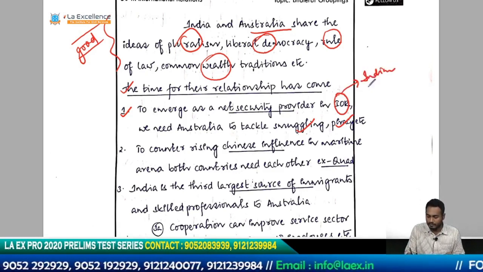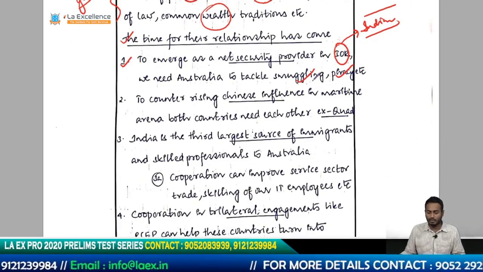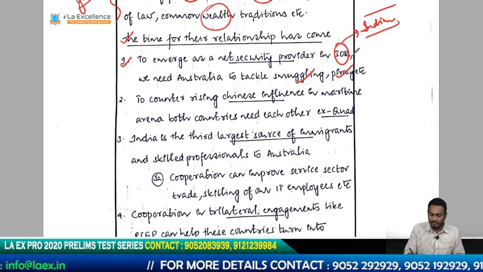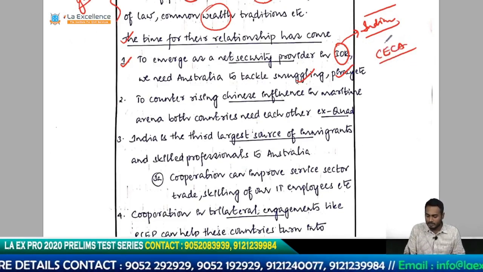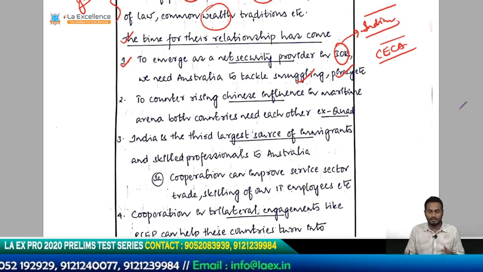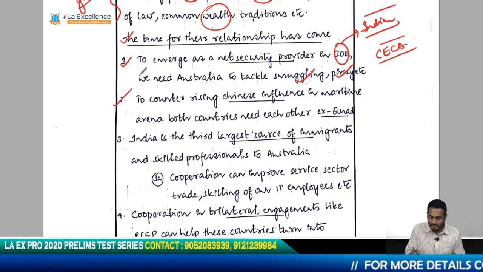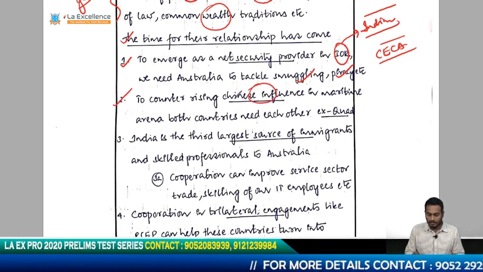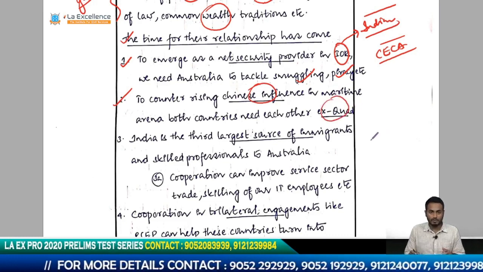Write it fully, okay. You have to write these things fully, otherwise it can become difficult for the examiner to understand. IOR is still really easy to understand, but if you talk about CECA, which is basically Comprehensive Economic Cooperation Agreement, you can't take it for granted that the examiner understands it immediately when you write it, okay. So try and write things completely, don't use acronyms. To counter rising Chinese influence in the maritime arena, both countries need each other. Example, Quad. This is what we have been talking about.